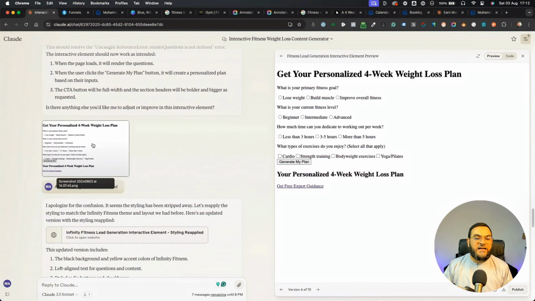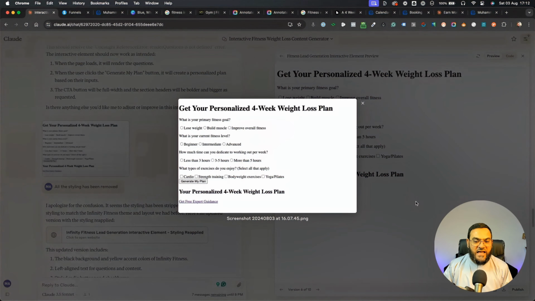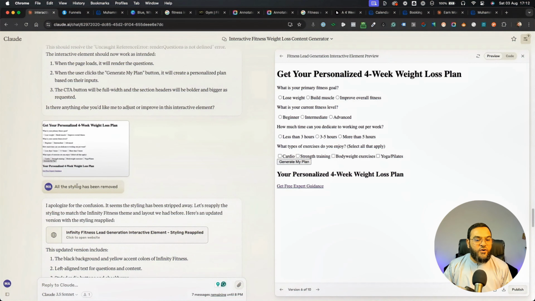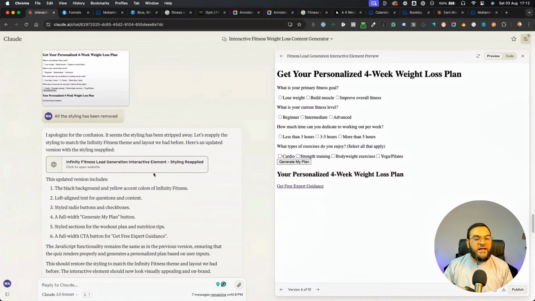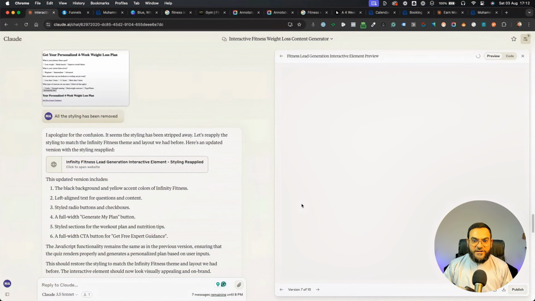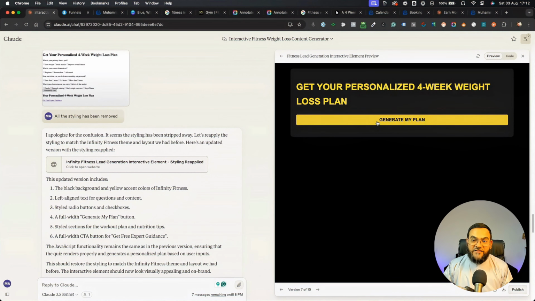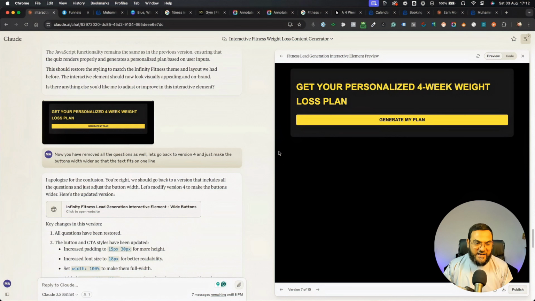So again, I took a screenshot of it. As you can see, I gave it the screenshot and then I said all the styling has been removed. And then it gave me a different version. But this version now, as you can see, it made the button full width, but it removed all the questions. So I took a screenshot again and I said, now you have removed all the questions as well. Let's go back to version 4 and just make the buttons width wider so that the text fits on 1 line.